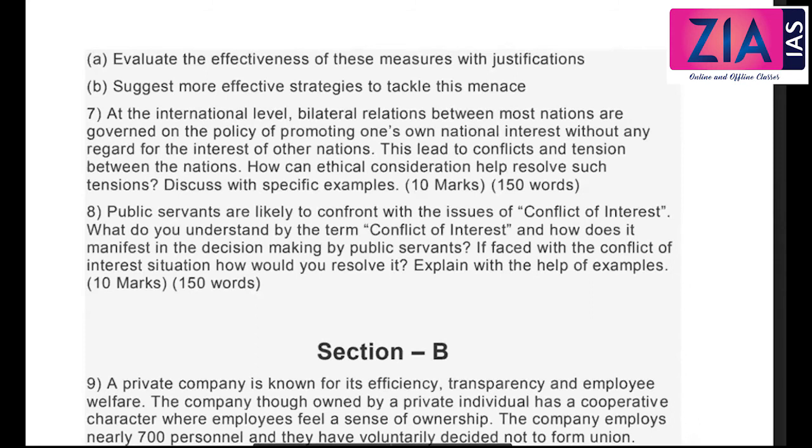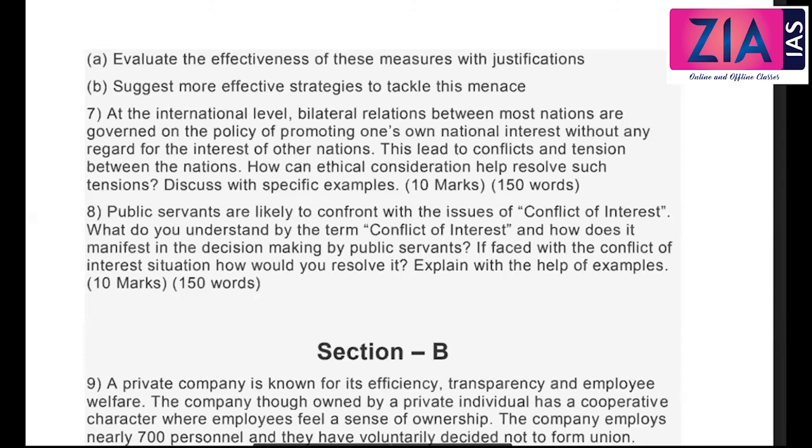So what should be the ethical consideration? Mainly promoting the universal brotherhood and the utilitarian principle, maximum good for maximum people. That has to be followed by every country, and between the countries there has to be proper cooperation rather than competition. So it should be based on the principles of mutual benefit rather than mutual repulsion.